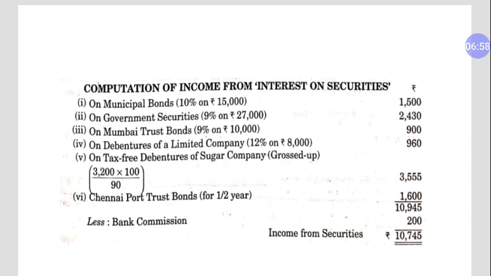As we discussed earlier, 3,200 is your net interest. Now you will have to convert it into gross. This is the way of grossing up interest. And Chennai Port Trust bonds for half year is 1,600. So the total gross amount of interest is 10,945. You will have to deduct bank commission out of that in order to get net income from securities.